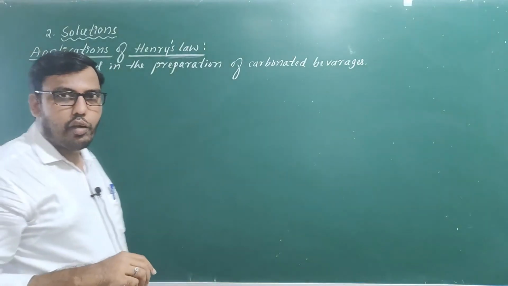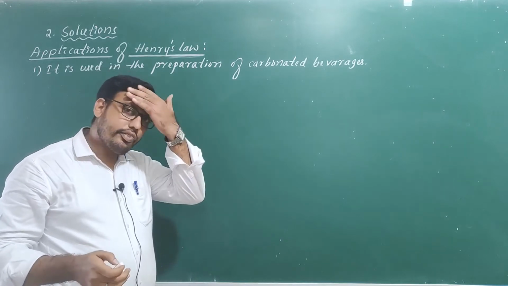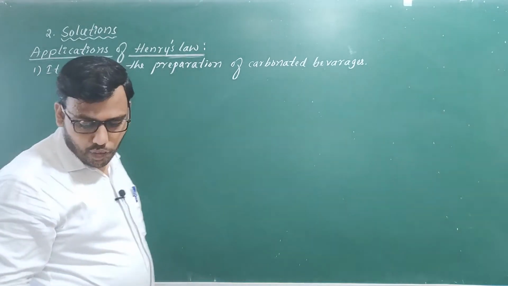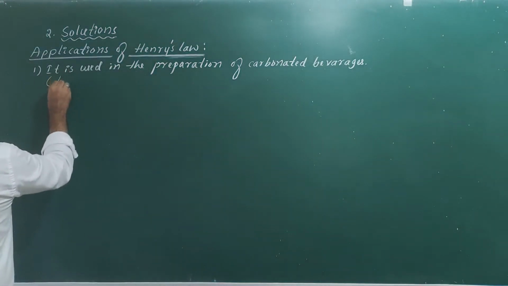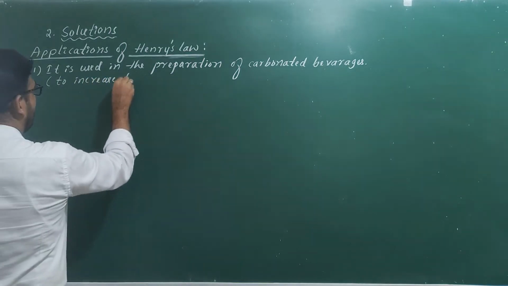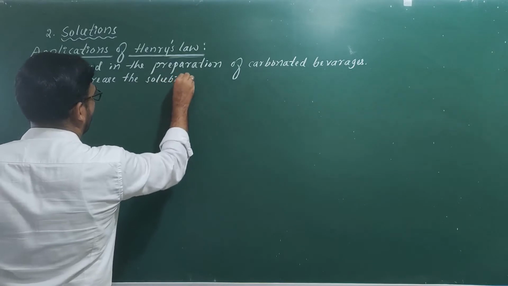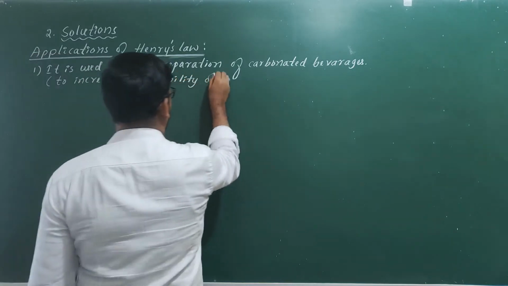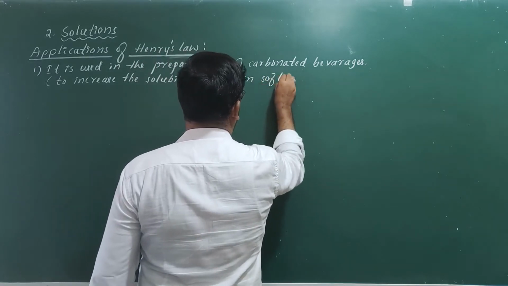So how it is used means to increase the solubility of CO2 in soda water, to increase the solubility of CO2 in soft drinks.